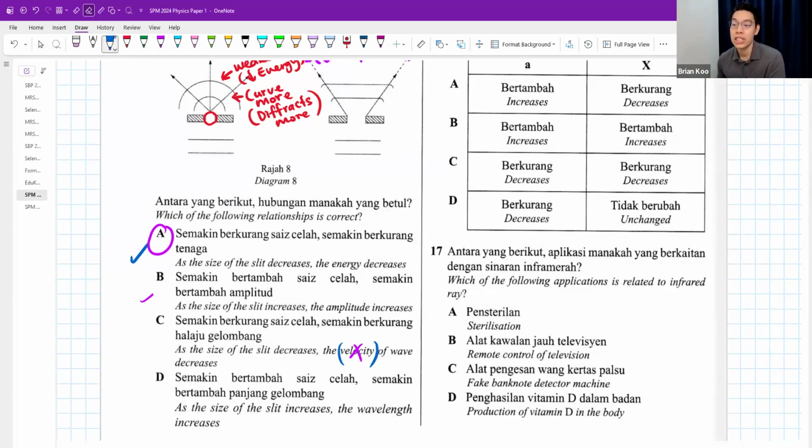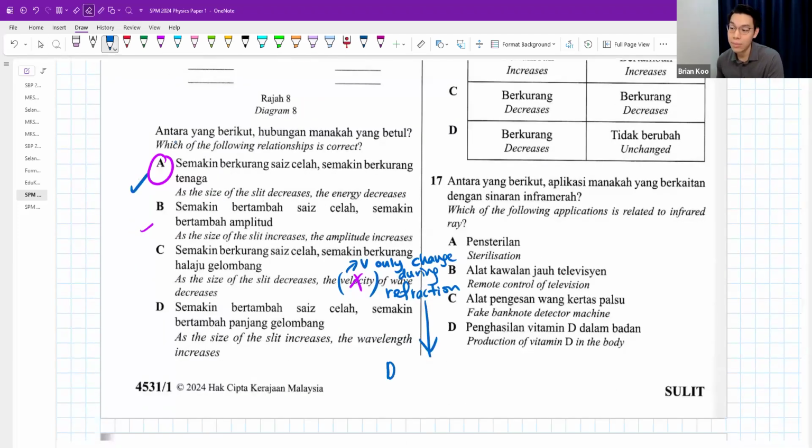When would velocity change? V only changes during refraction. And if you don't know, refraction happens when the depth of water changes or the medium changes. For example, light traveling from air into a glass block is a different speed or different medium, right? So only if those things change, then it's refraction. Or else velocity will never change.